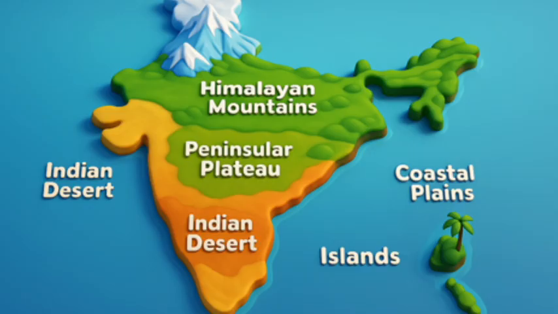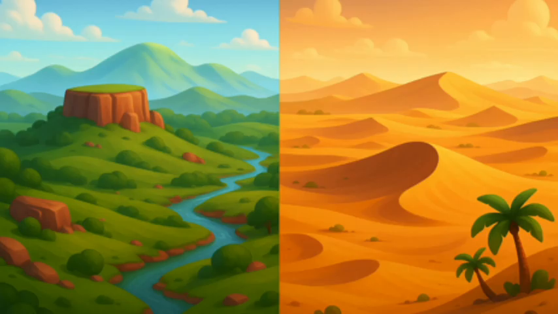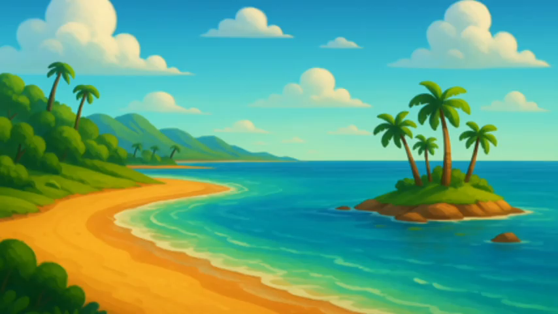Major physiographic divisions. The physical features of India can be grouped under the following physiographic divisions: 1. The Himalayan mountains. 2. The northern plains. 3. The Peninsular Plateau. 4. The Indian desert. 5. The coastal plains. 6. The islands.